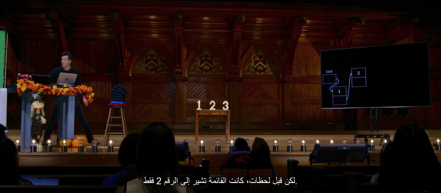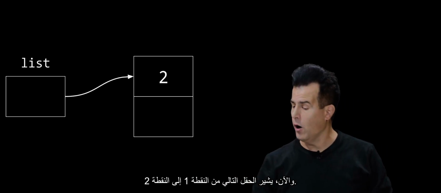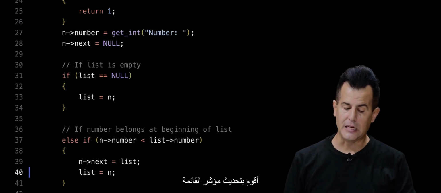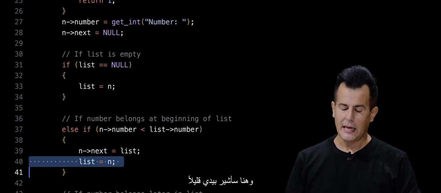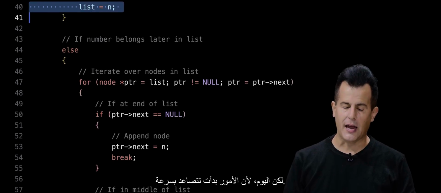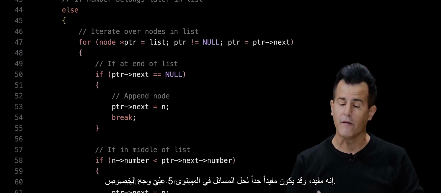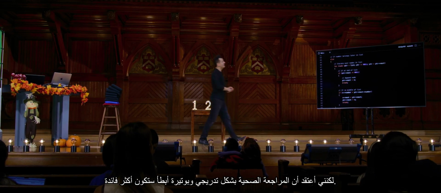But a moment ago, list was pointing at only the 2. So now the next field of the 1 points at the 2. And then lastly, here in this line, I update the list pointer to be the address of that new node. And here's where I'll wave my hand a little bit today because it starts to escalate quickly. It's useful, and it might very well be useful for problem set 5 in particular, but I think more healthily reviewed step by step at a slower pace.